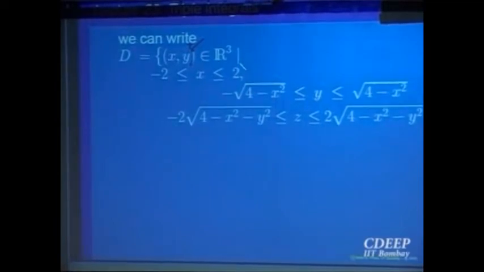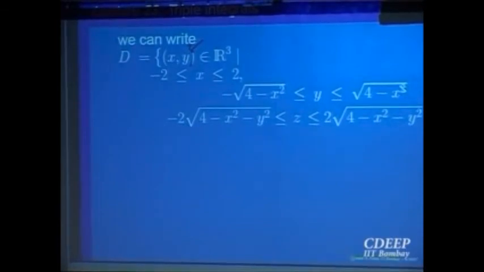For that, x is between this, y goes from minus square root of 4 minus x square to plus square root of 4 minus x square, right? So that is phi 1 of x, phi 2 of x. And for these x and y, z goes from a function of x and y, which is minus 2 square root of 4 minus x square minus y square, to less than or equal to 2 times the same.